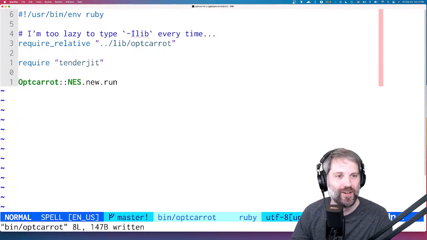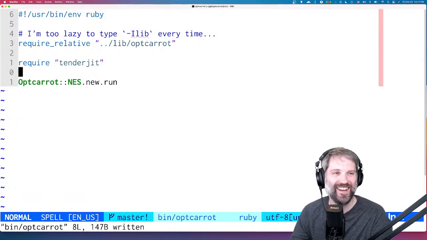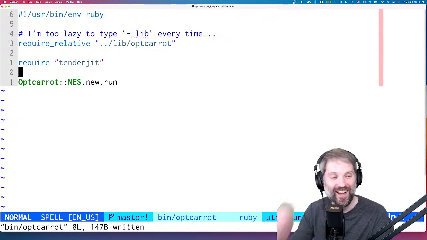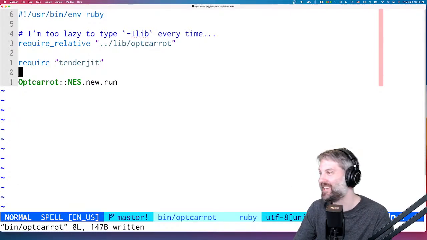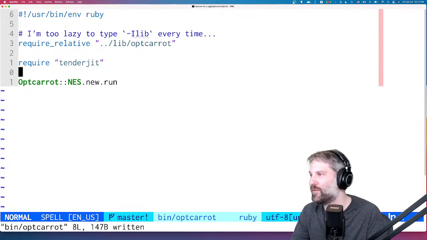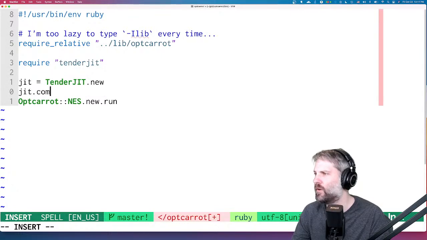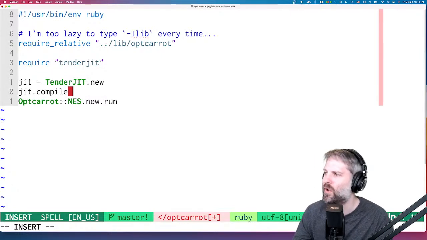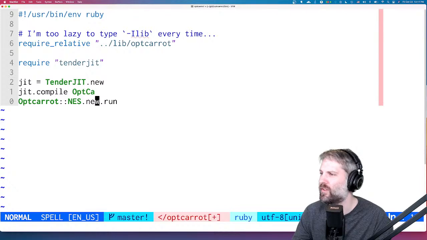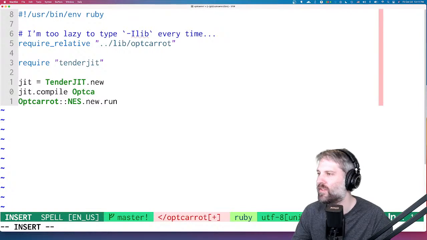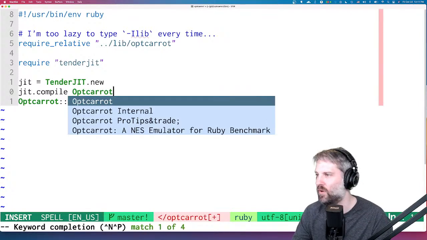Let's see. I keep my fonts pretty small, I guess. All right, so we've required TenderJIT. Let's create a new JIT equals TenderJIT.new. JIT.compile. So we're going to compile Optcarrot. It looks like I'm going to compile the run instance method, I think, because that looks like our main one.